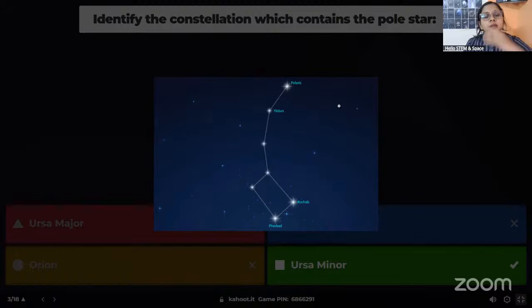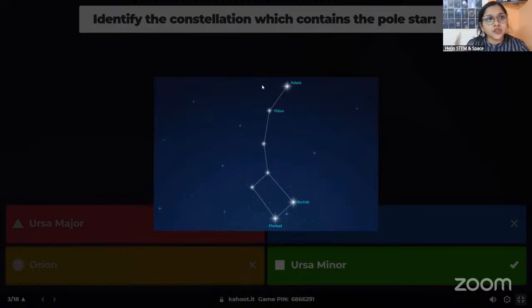Polaris is very important because it always shows the true north, and that's why in ancient times people used it for finding the north direction.